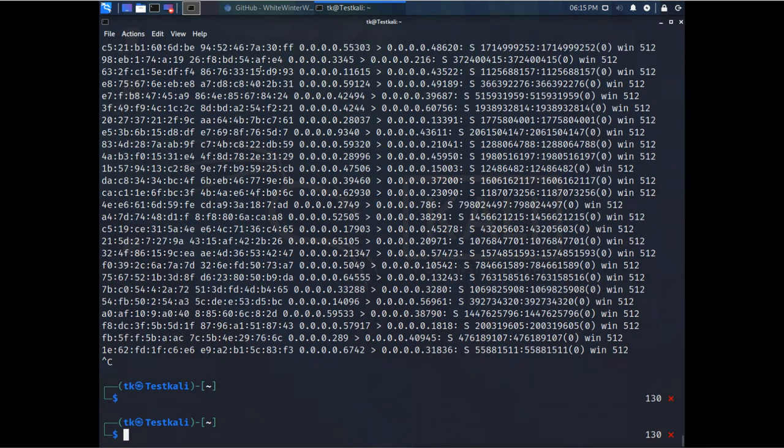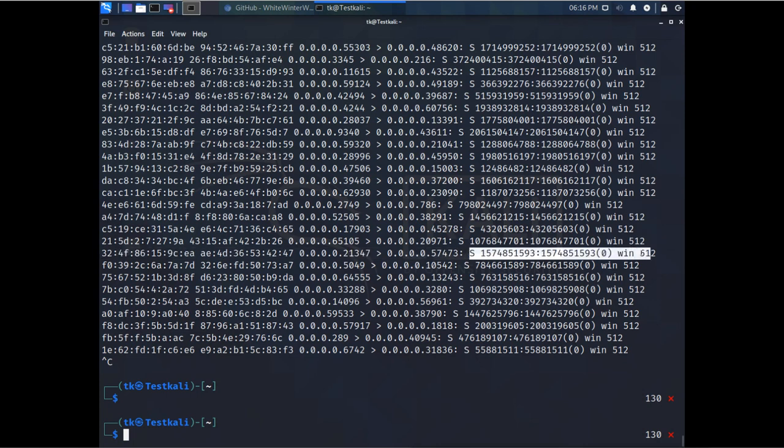Now you can see what it is doing here. It is sending the fake source MAC address, fake destination MAC address, IP addresses are 0.0.0.0, port numbers are random, and for the data it is just saying that this is Windows data, but there is no data inside it.